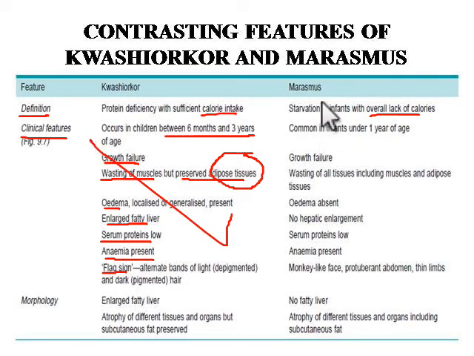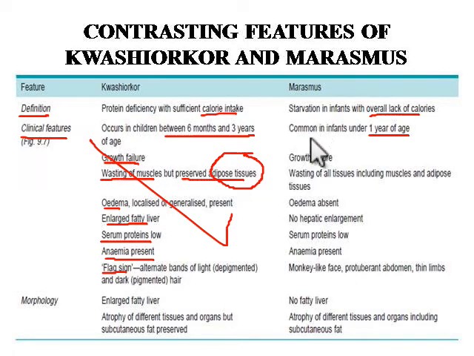Now moving to the clinical features of marasmus. First of all, it is very common in the age group under 1 year of age. The commonest form of PEM in babies below 1 year of age is marasmus.